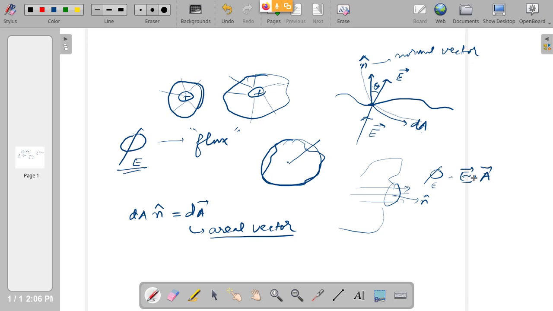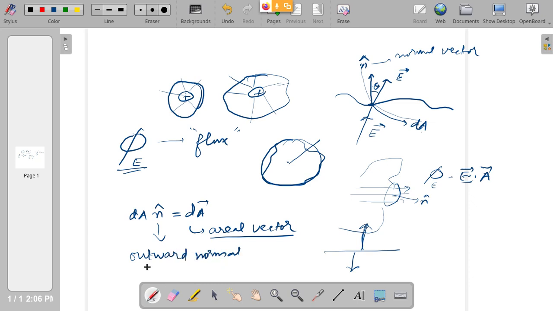So the total flux whenever we measure, therefore we have to take the dot product between these two. This normal direction is always, because whenever I say a surface and I ask you what is the normal, generally we will say outward only, but another possibility also is there: inward also there can be a normal to a surface. So for the electric flux concept, the n vector is always, you have to remember this very clearly, the outward normal to the surface.